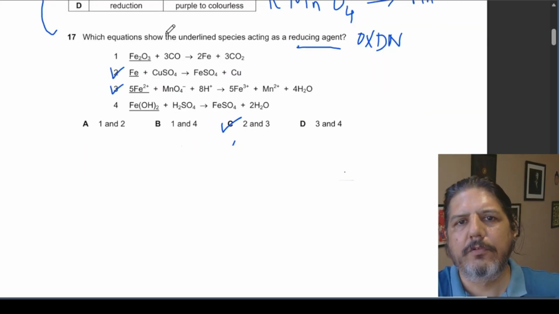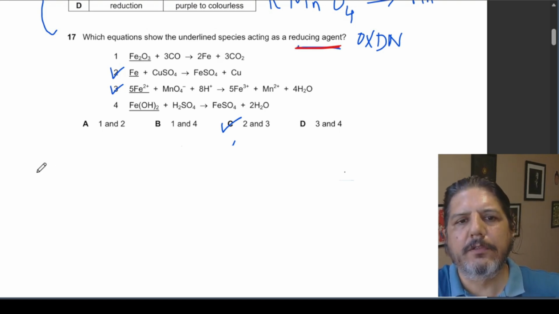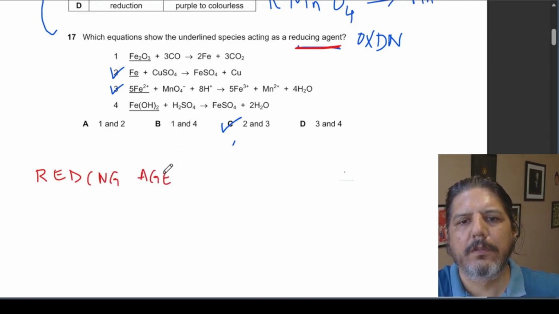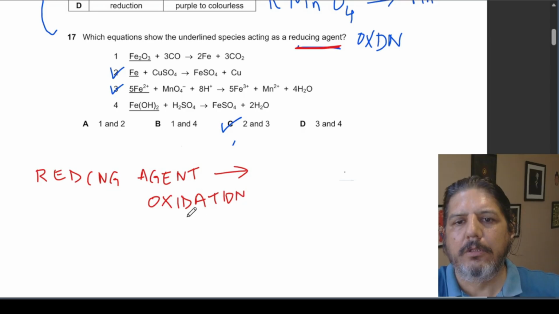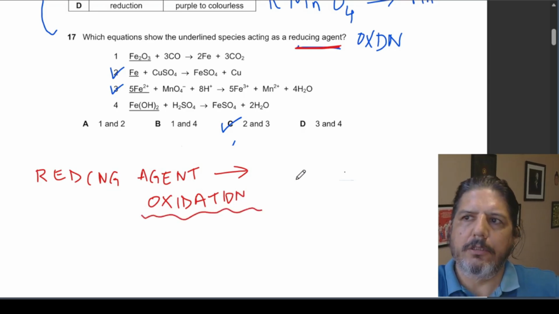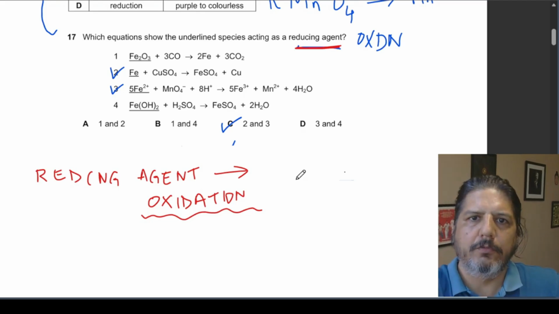Next question: which equations show the underlined species acting as a reducing agent? See, as we have been discussing, a reducing agent helps in reduction, but itself gets oxidized. So the entity which is undergoing oxidation is the reducing agent. So let's see.